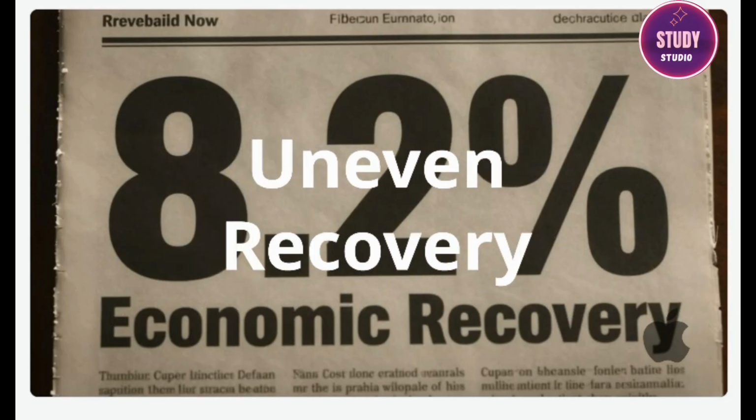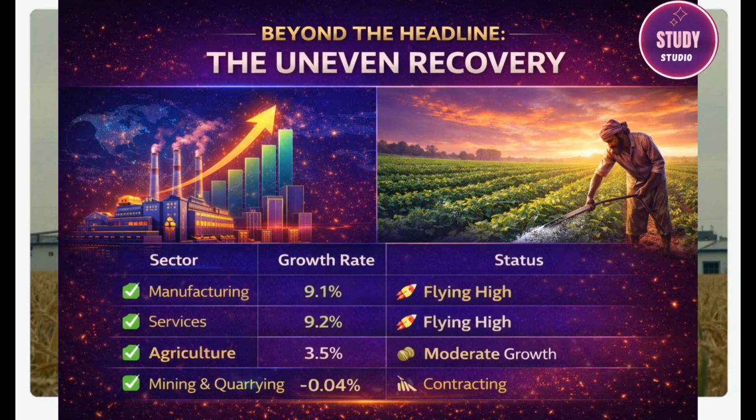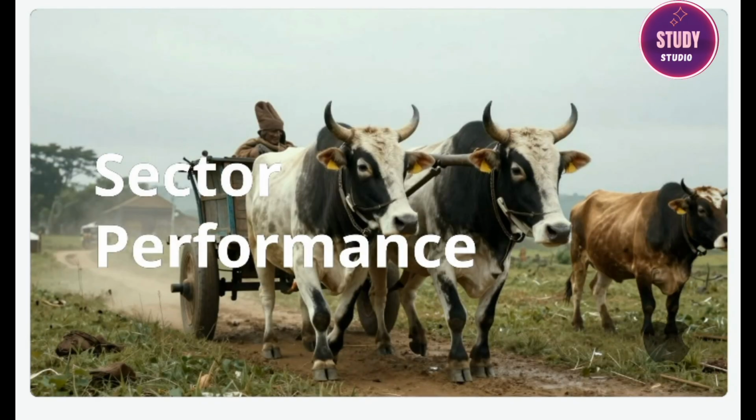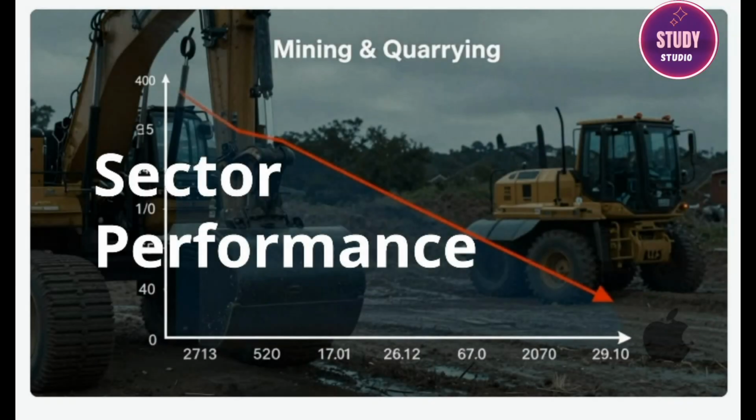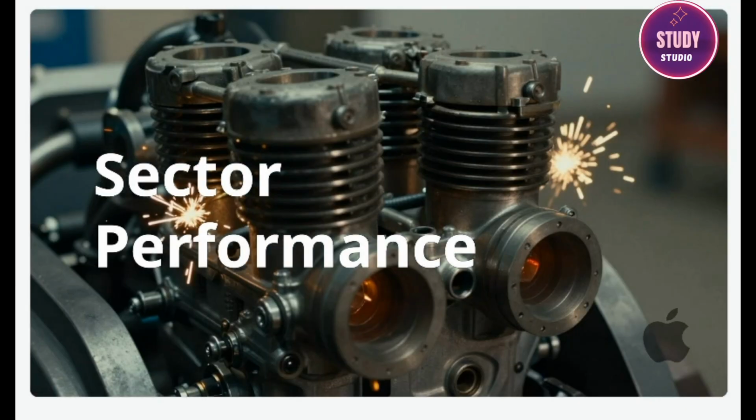That 8.2% headline number is impressive, but when you look closer, you see an uneven recovery. While manufacturing and services are flying high, the primary sector, especially agriculture, grew at a more moderate 3.5%. It's still positive, but it's much lower than the other sectors, and agriculture is where a huge part of our workforce is employed. Even more telling is the mining. Relying on just a couple of sectors to pull the entire economy forward isn't a sustainable long-term plan.